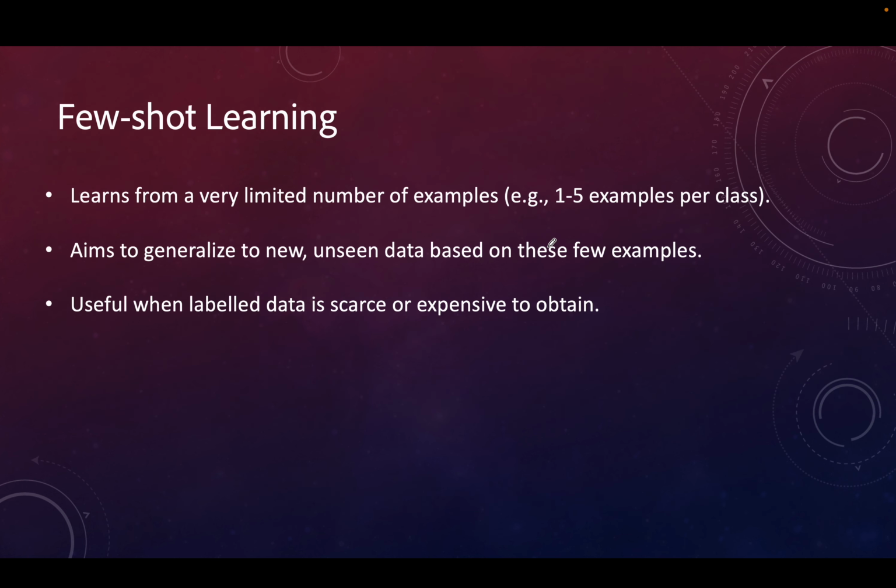Next comes few shot learning. So it learns from a few limited number of examples, typically 1 to 5. In the zero shot, we had given 0 examples. We had just given commands, no examples. Here, it may not do that well without giving any example. So we will need to provide some examples. Like this is an example. I am translating this task to French.